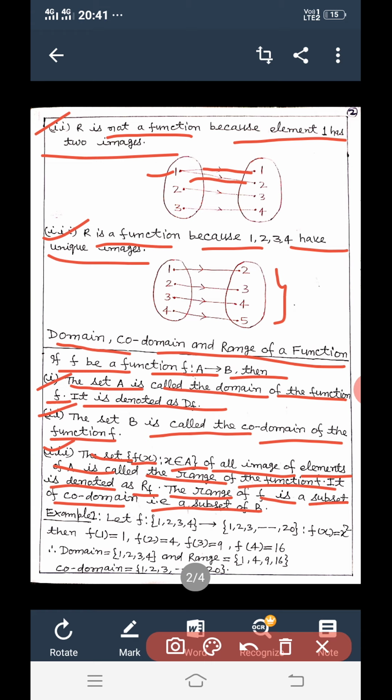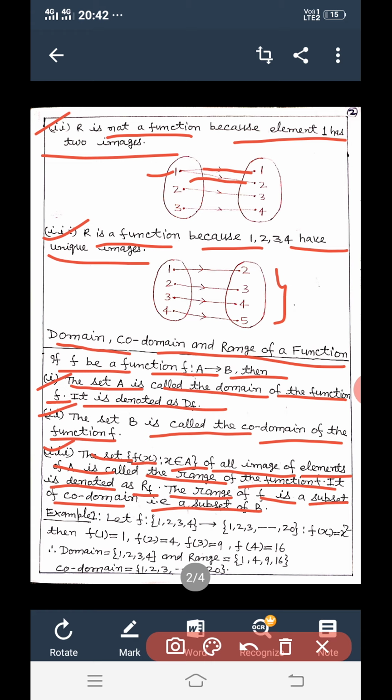Here from above, second and third, that is images, the image of element 1. So in second this is not a function. In third, the image of element 1 is 2, the image of element 2 is 3, the image of element 3 is 4, and the image of element 4 is 5.